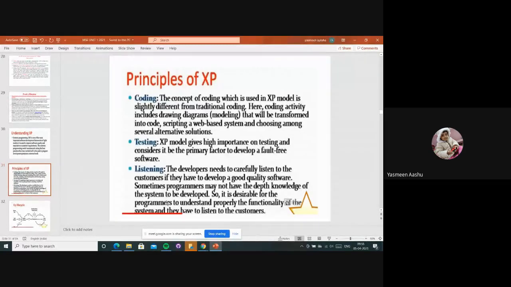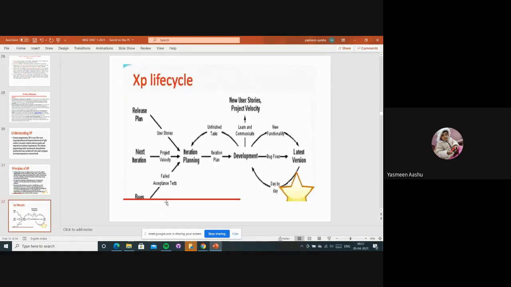Time to market is nothing but how the market is changing; according to that, they develop and provide to the customer. Then the customer will be happy and we are going to be benefited, right? So these three are also included in this, right? So we'll see what the XP life cycle is.